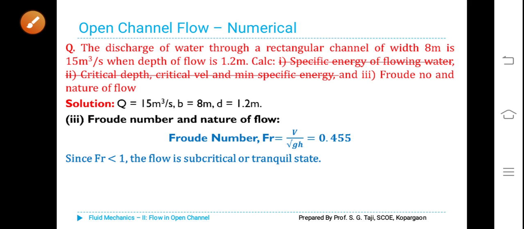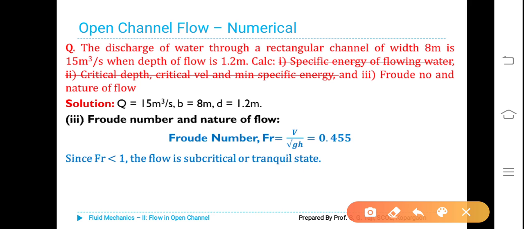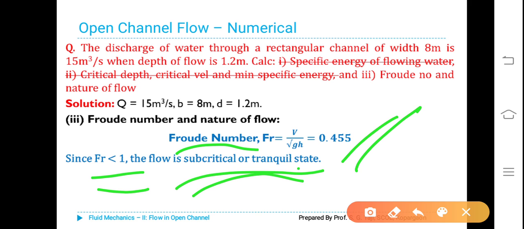Last part of that problem, Froude number and nature of flow. In order to state the nature of flow, the Froude number is to be evaluated. So Froude number Fr is given by V by the square root of GH. You will get 0.455, a unitless quantity. Since Fr is observed to be less than 1, the flow is said to be subcritical or tranquil state. That completes one numerical problem in detail, so that any number of numerical problems you have to attempt at home, you have to practice it.